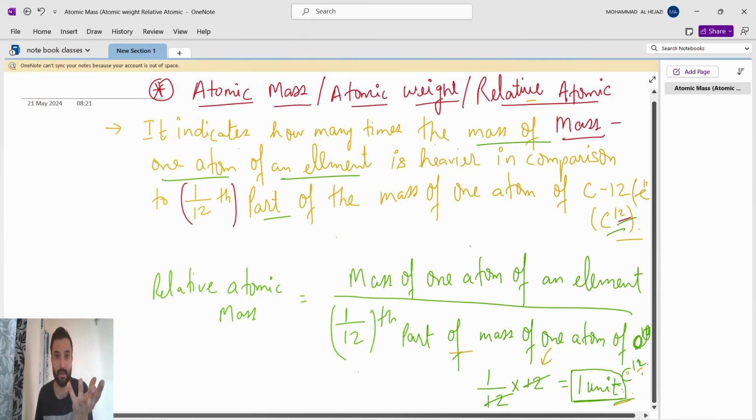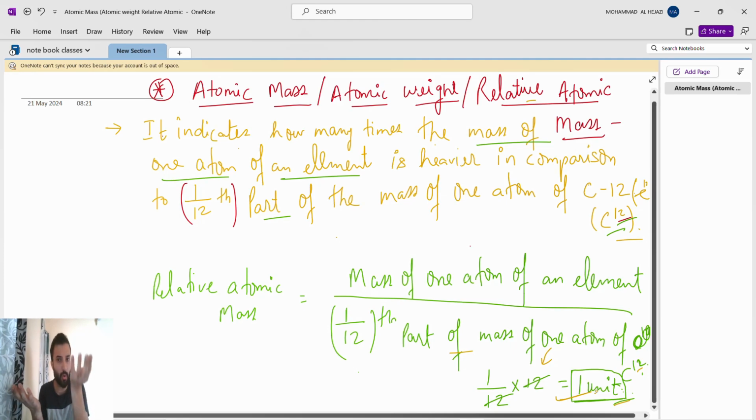Suppose you bring a carbon and we compare, carbon is 12 times heavier than this unit. So what is the unit? 1 unit, right? This side is the relative. This is the 1 by 12th part of the mass of one atom of carbon 12. So what is the weight of this relative? The relative weight is 1 unit.